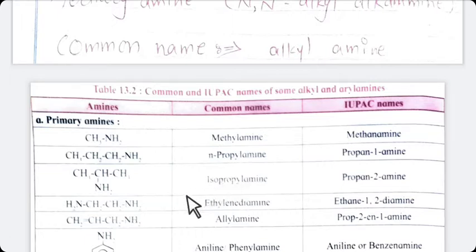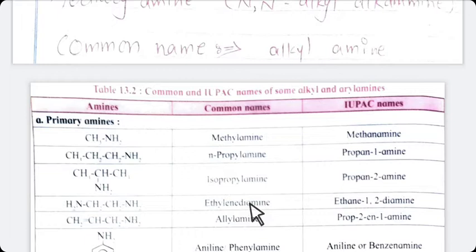Now in the next example, 2 NH2 are there and 2 CH2 groups are there, means 2 carbon atoms and 2 NH2. If 2 NH2 groups are there, means it is diamine, and 2 CH2 groups are there, means it is ethylene group. So the name of this amine is ethylene diamine. Ethylene means CH2 and diamine means 2 NH2 groups are present in the compound.